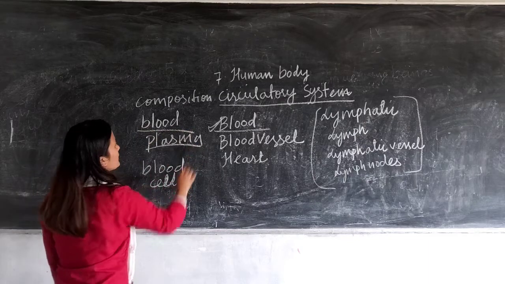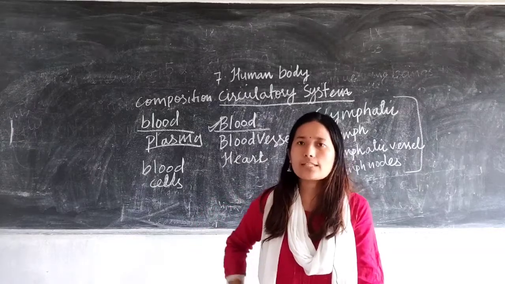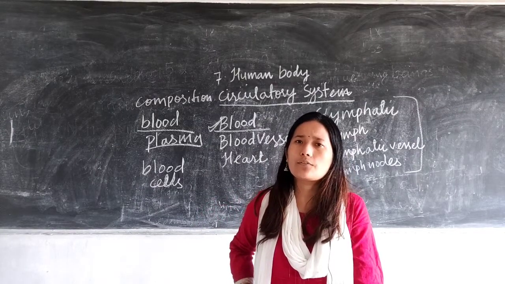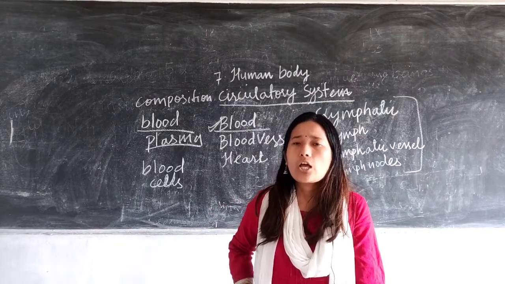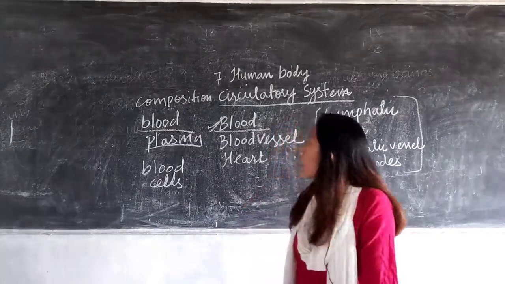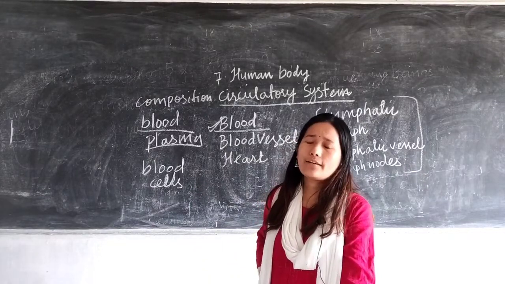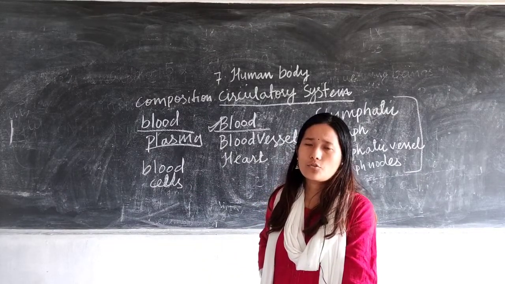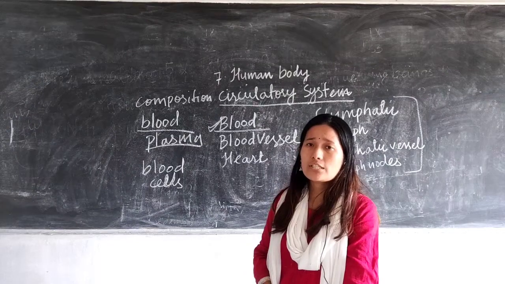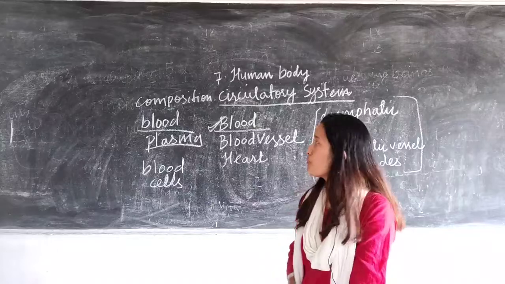When you come to blood plasma, it's the liquid portion of the blood. It consists of water, different salts, different kinds of proteins and antibodies, and blood clotting proteins are also present in your blood plasma. So it's the liquid portion of the blood.